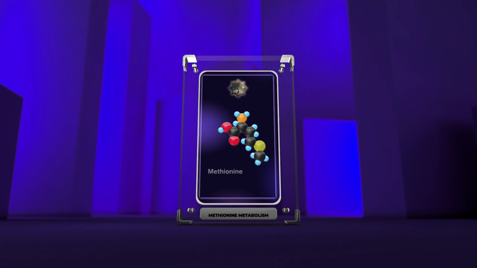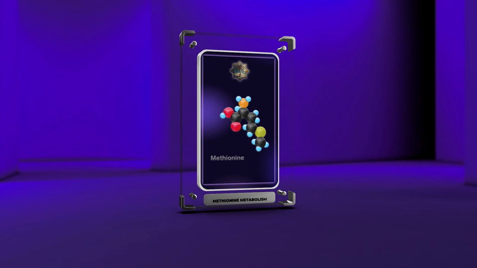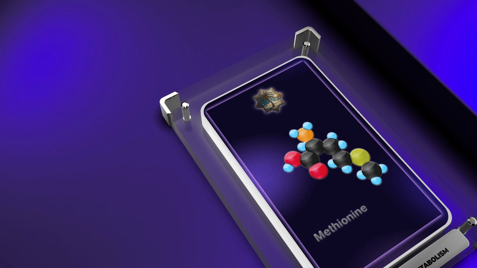Furthermore, we will examine the relationship between methionine metabolism and 1-carbon metabolism, the impact of folate and vitamin B12, methionine restriction, and its therapeutic implications. So let us embark on this journey through the fascinating world of methionine metabolism.